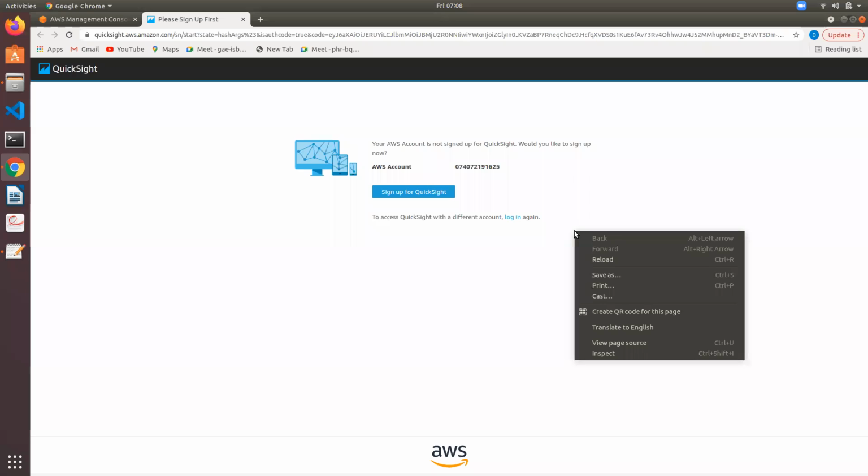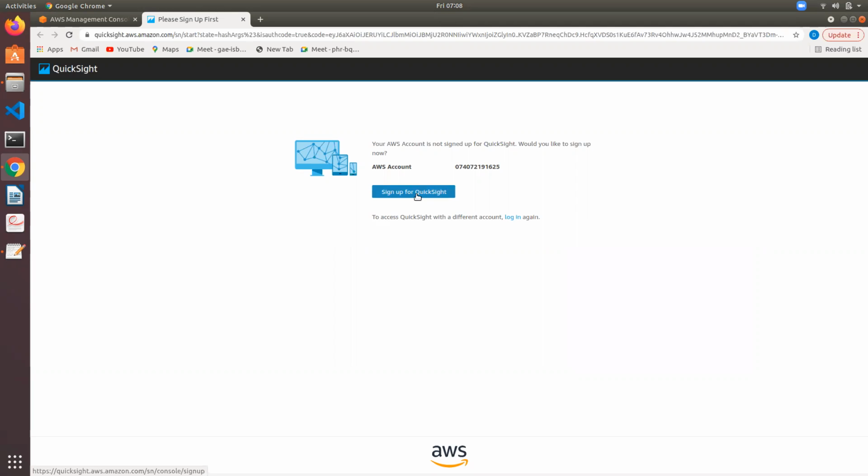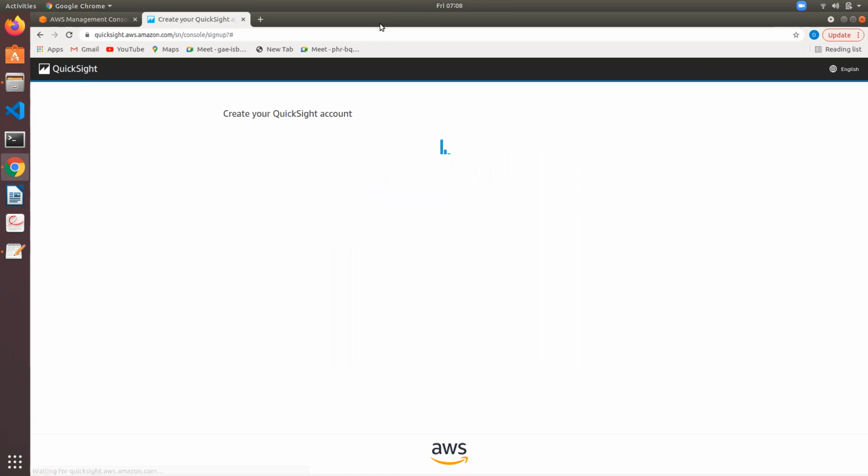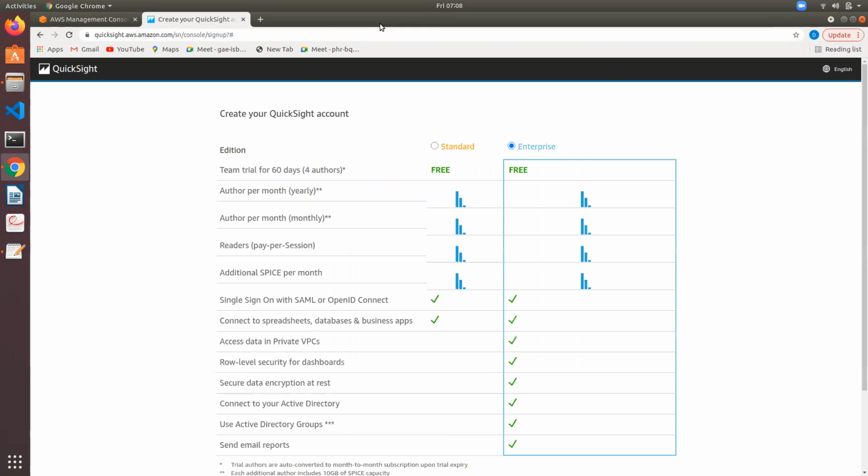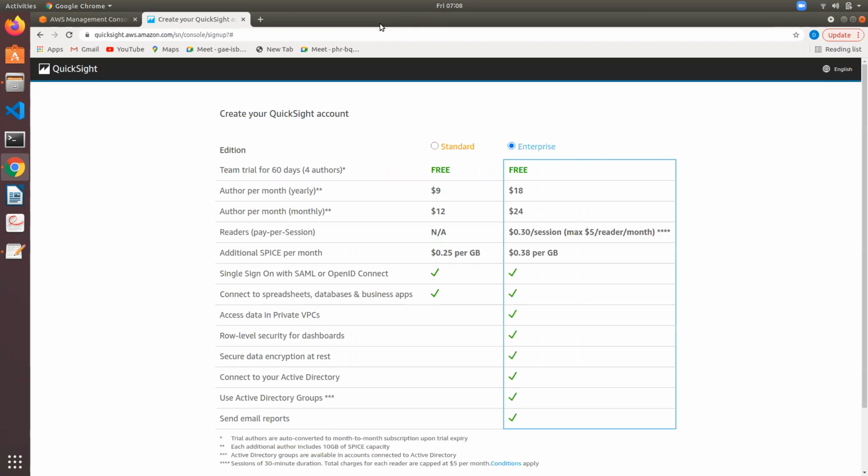I don't have a QuickSight account yet, so let's sign up for QuickSight. There is a Standard edition and it is free for 60 days.